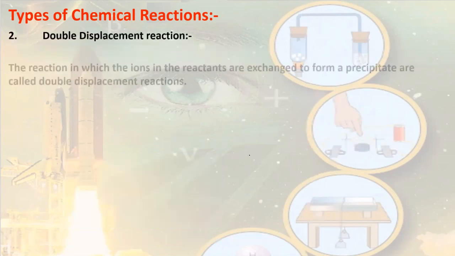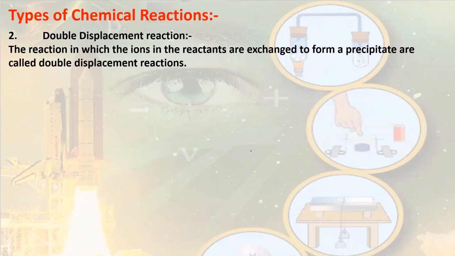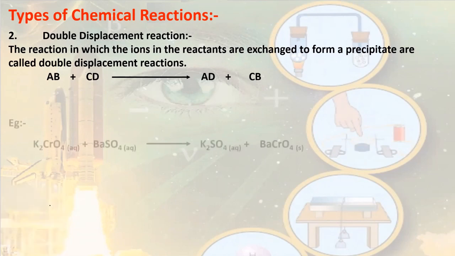The fourth type of chemical reaction is double displacement reaction. It is a reaction in which ions in the reactants are exchanged to form precipitate. Example, AB plus CD. Now A combines with D and C combines with B. We get AD plus CB. Such reactions are called double displacement reactions.